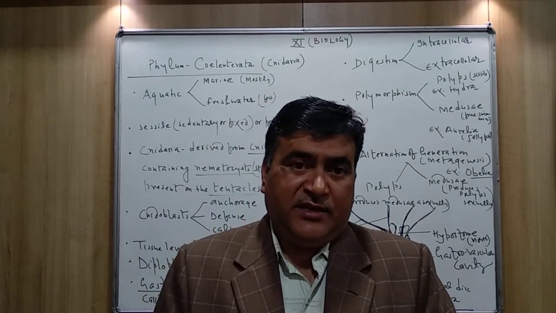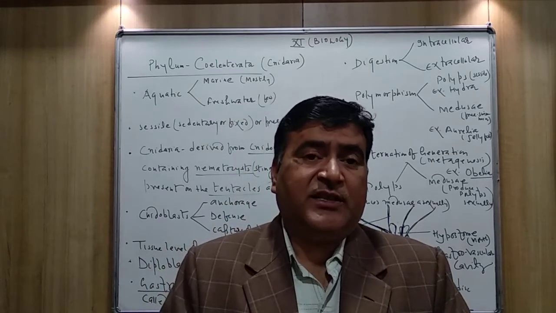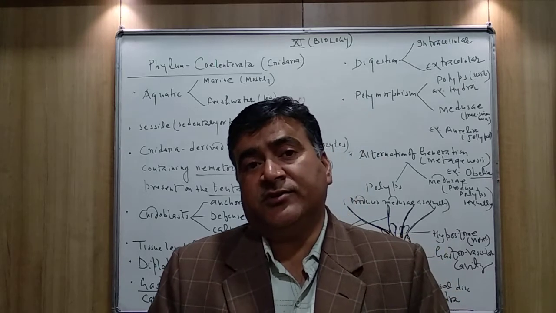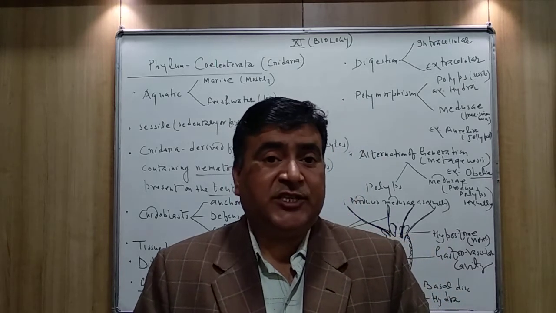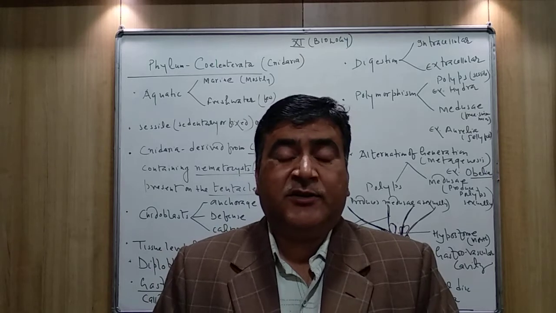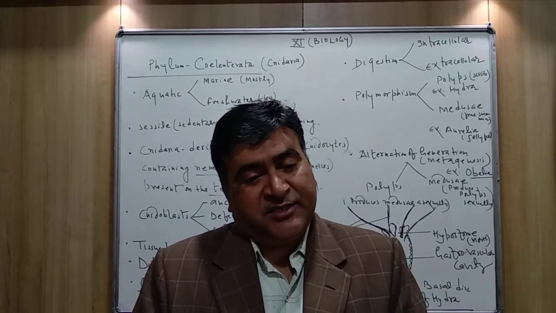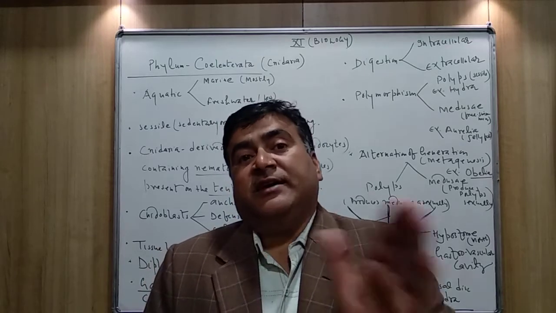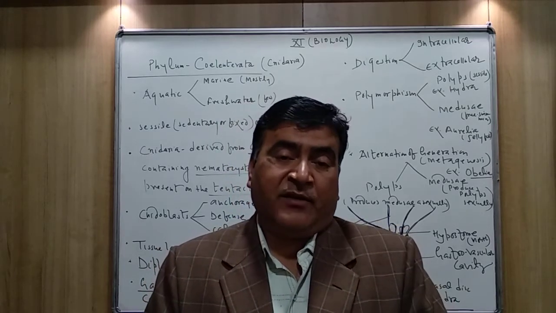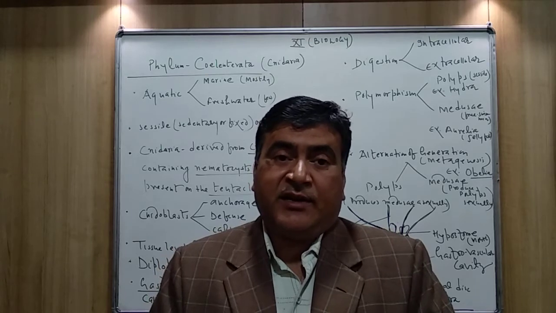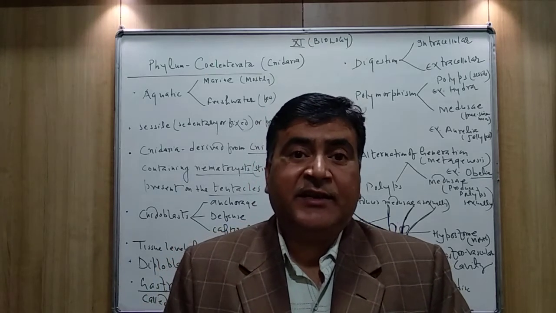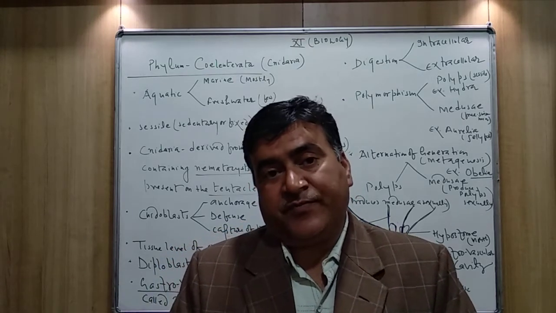So many cells come together to form tissues, and the tissues are specialized to perform special functions. So the phylum Coelenterata is slightly more advanced than the members of Porifera, because here the tissue level of organization is found.